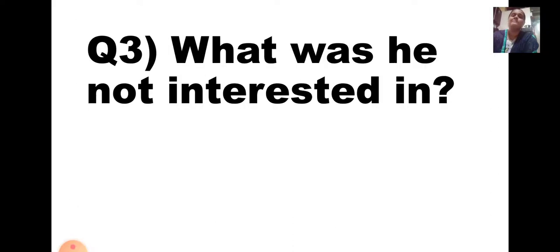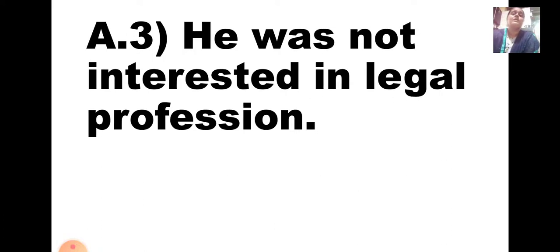Now third one, what was he not interested in? He means here who? Mahatma Gandhi. So what was he not interested in? He was not interested in legal profession. Okay, so simple and sweet answer. It is given in the passage as it is, you have to write.